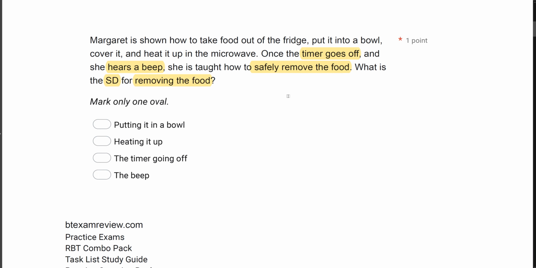Now, maybe you could argue that the beep is a prompt. Well, the timer goes off, the beep prompts her to get it out. But in reality, we are okay with her responding to the beep as the SD. And a prompt functions as a temporary SD. Responding to the beep is totally fine. That is a good SD. That is the SD saying now is officially available, it's safe to open, et cetera. So it's not a prompt because we're okay with her responding to it as the SD, and it is an SD. So what is the SD for removing the food?